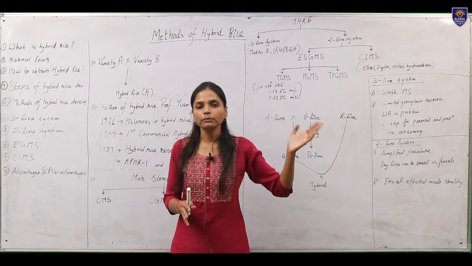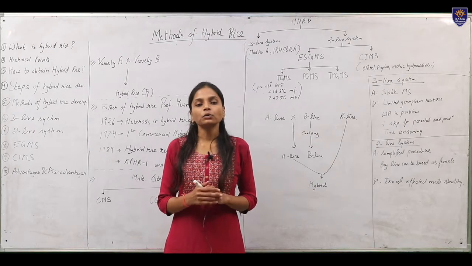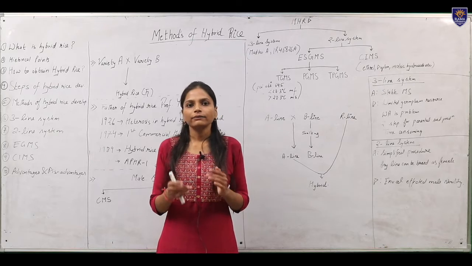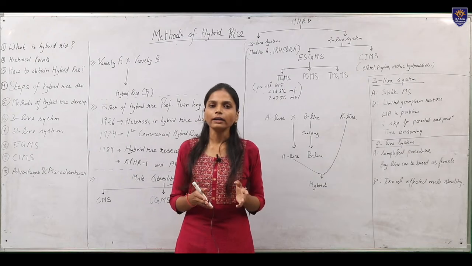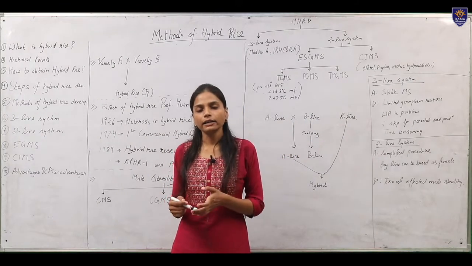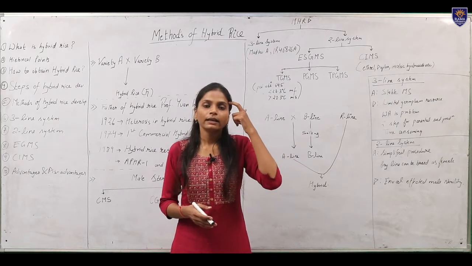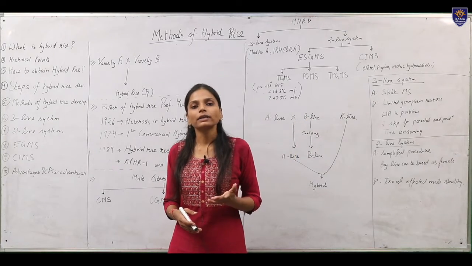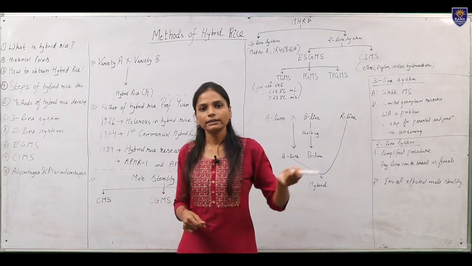The second one is chemically induced male sterility. In chemically induced male sterility, chemicals are applied to the line or variety which is to be used as the female line or seed parent, which will make the male pollen unviable or infertile. So it will induce male sterility, and the second restorer line will be grown alongside, and they will be crossed to produce the hybrid seed. The chemicals which are used for chemical emasculation are known as chemical hybridizing agents, and examples of them are ethrel, dalapon, maleic hydrazide, etc.